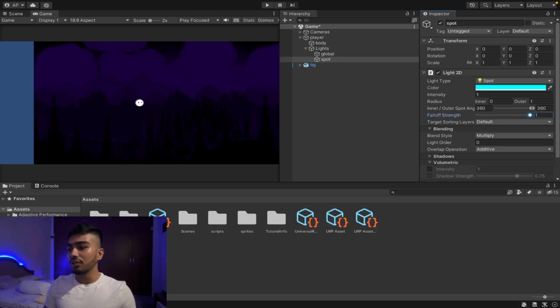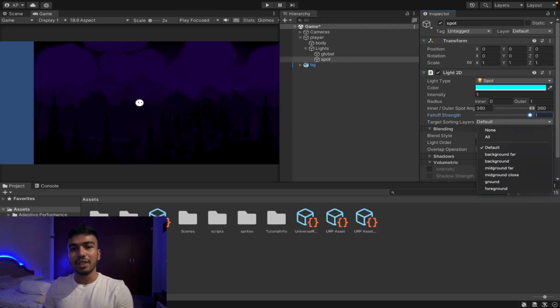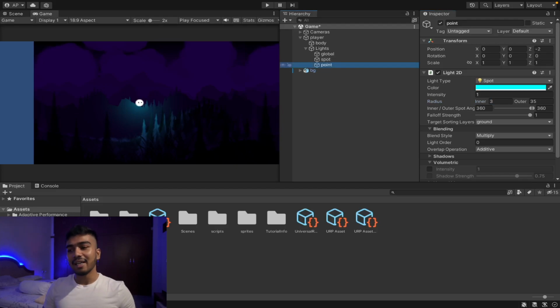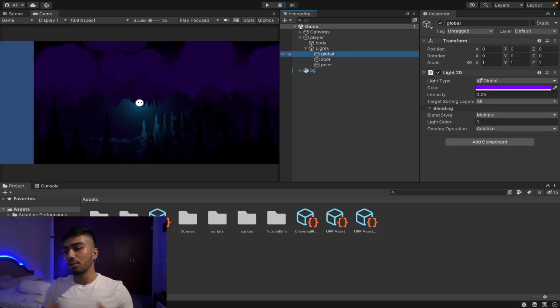The next thing I want to do is change the sorting layers. And yeah, I'll see you guys in a little bit after I've messed around with the values. Okay, so I'm back. All three lights are ready. The radius for the spotlight I've set to 35, 25, and for the point light I've set to 35. The target layers for the point light are just ground, and for the spotlight are ground and mid ground close.